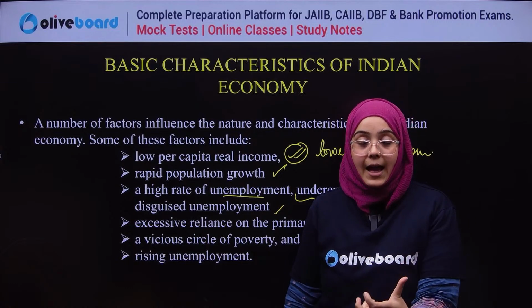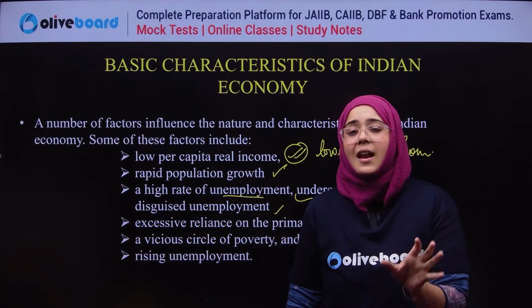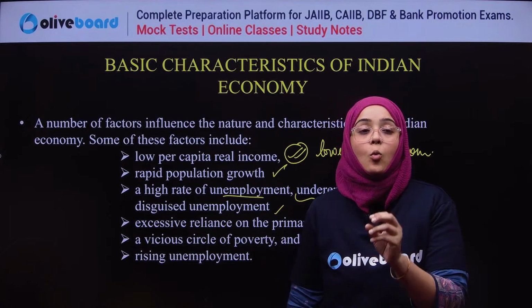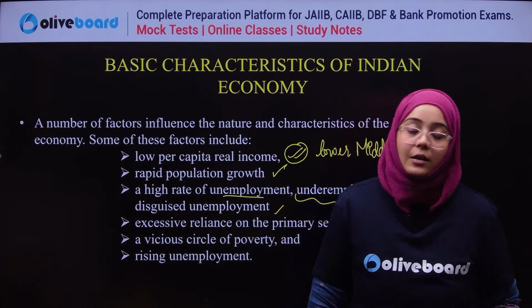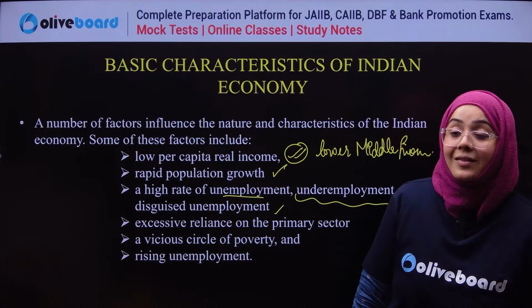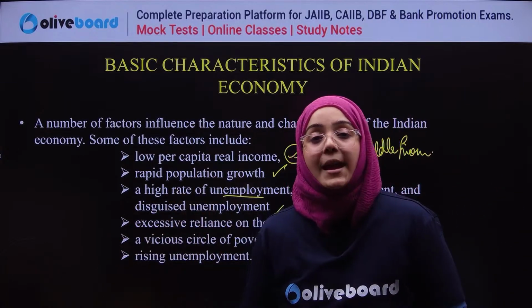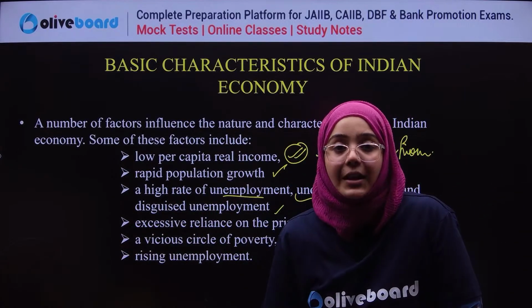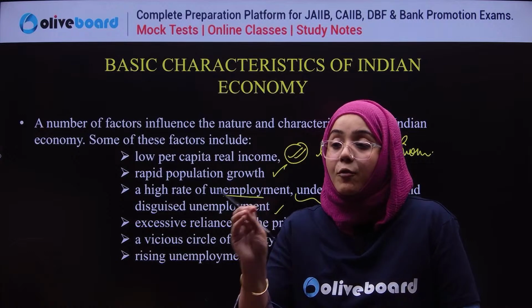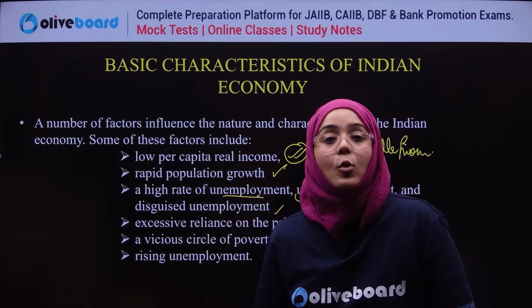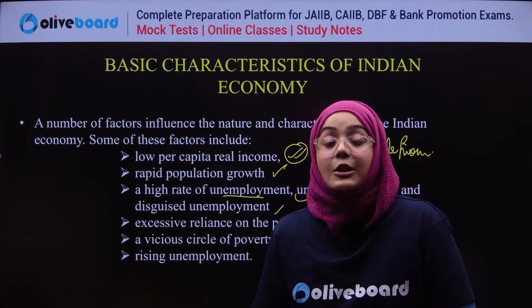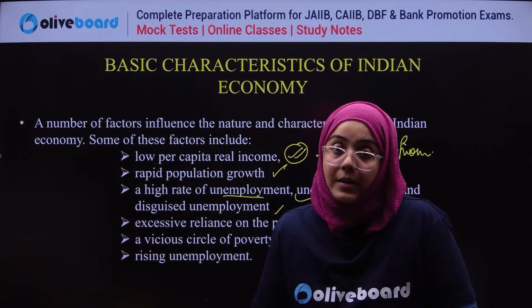For example, an agricultural land in which only 2 people are capable of doing all the work, but the land belongs to a family with 7 members, and all 7 are working on that land. So they seem to be employed, but they are actually disguised unemployed.